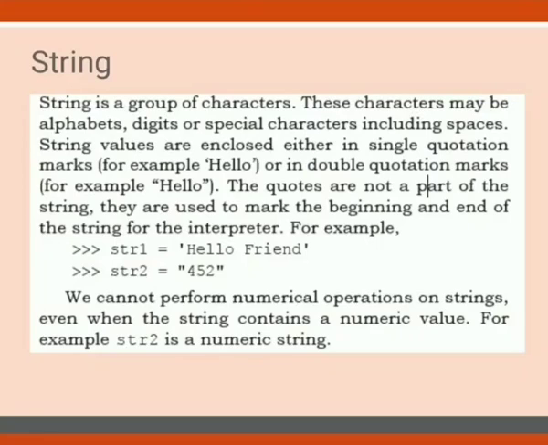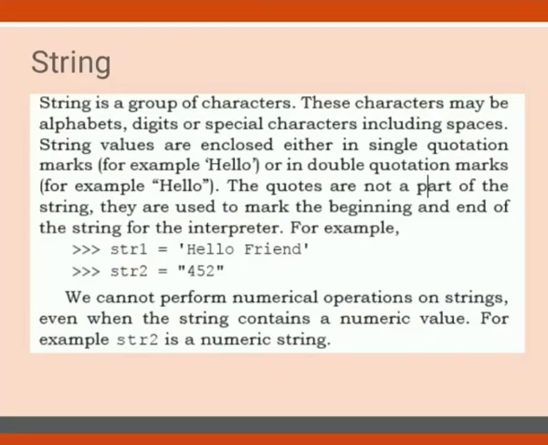These characters may be alphabets, digits or some special characters including spaces. Space is also a character. Suppose I use @ or hash or hyphen, they all are characters. String values are enclosed either in single quotation marks, for example, 'hello' in single quotes, or in double quotation marks, for example, "hello". Both are correct. Either we use single quotes or we use double quotes. The quotes are not the part of the string. They are used to mark the beginning and the end of the string.